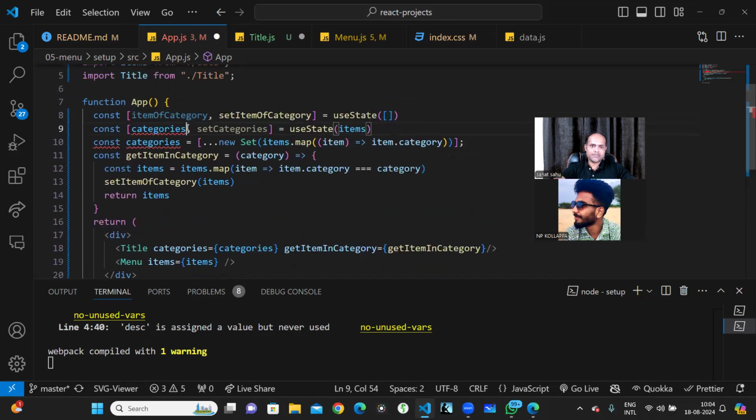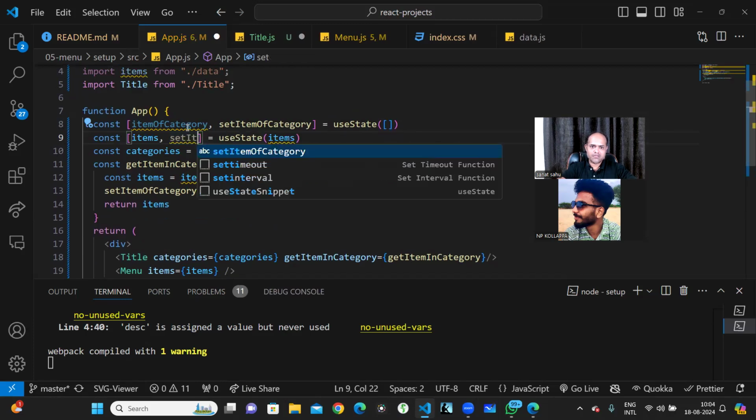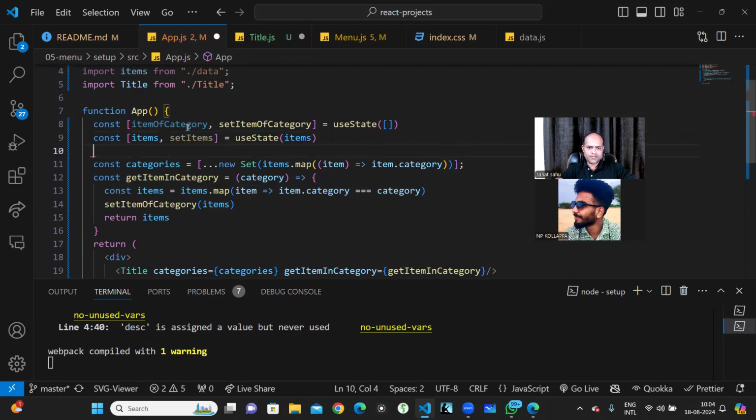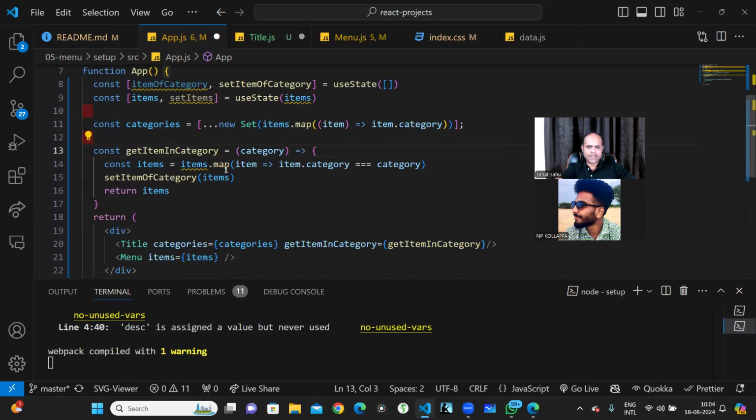So this will be items, and this will be set items. When I have this particular category I'm passing, I'll take these items, and this will be set items, so that we'll get the updated values, right?